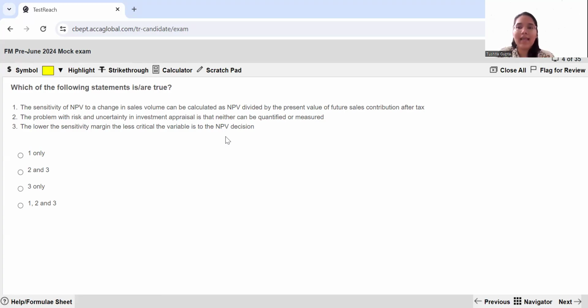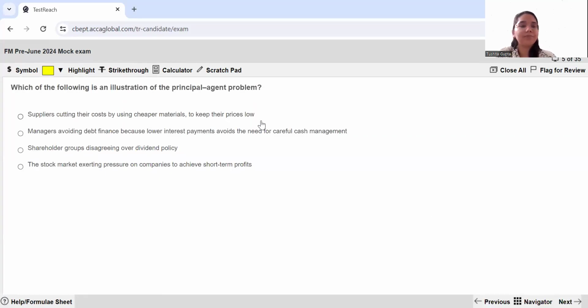So this is a very small figure. So if my sales volume gets down by 5%, then my NPV can straight away come to 0. So a lesser change in my sales volume is going to have a big impact. That is what this means. So statement 3 is also incorrect, which leads us to option A as our answer. It's only statement 1 that is correct.